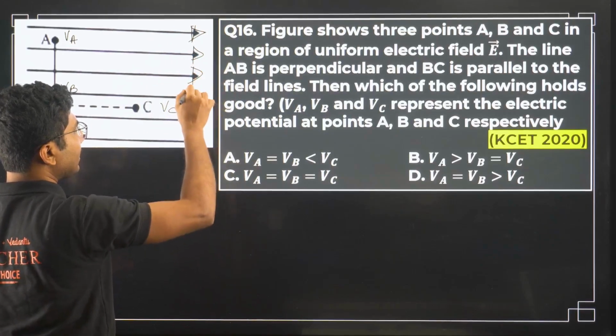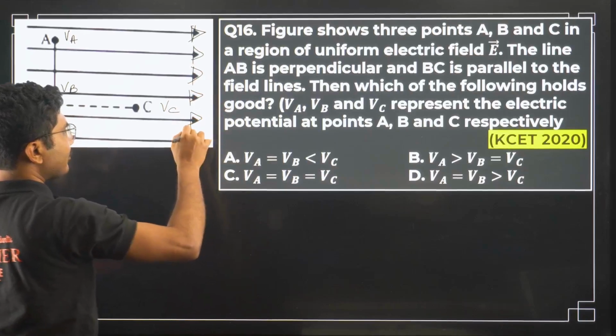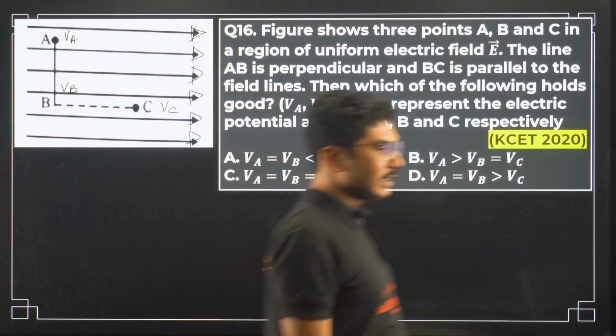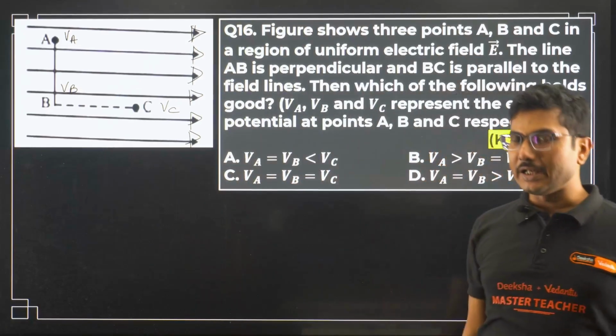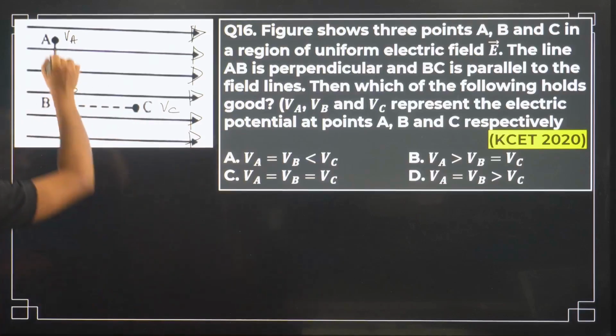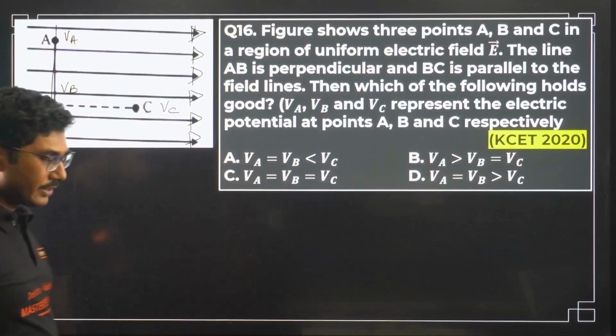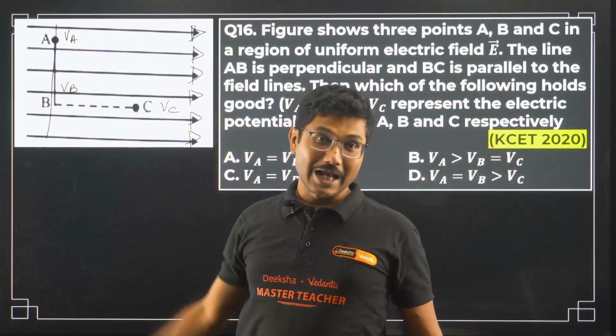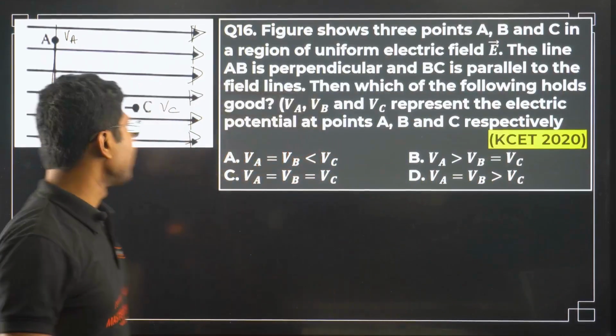As we know, as we move in the direction of the electric field, the electric potential decreases. And along a line perpendicular to the electric field, it is an equipotential surface. In this case, it is an equipotential line, so the electric potential will be constant.